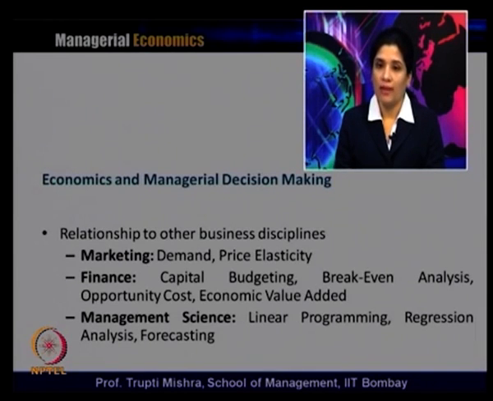We talk about capital budgeting, break-even analysis, opportunity cost and economic value added, which have relevance to finance. Then we talk about linear programming, regression analysis and forecasting, which are part of management science. So, even if we cover these topics in managerial economics, it also has a link with other business disciplines like marketing, finance and management science.